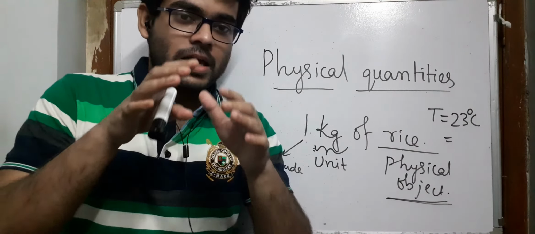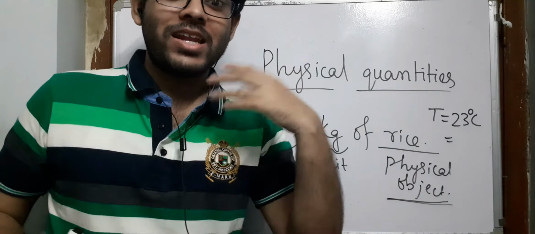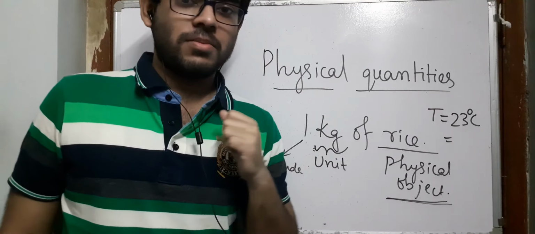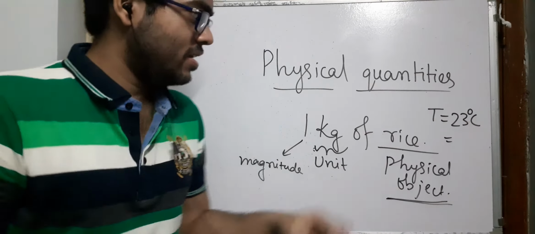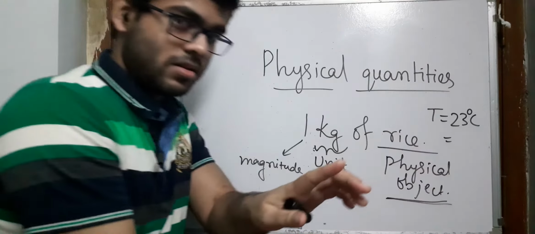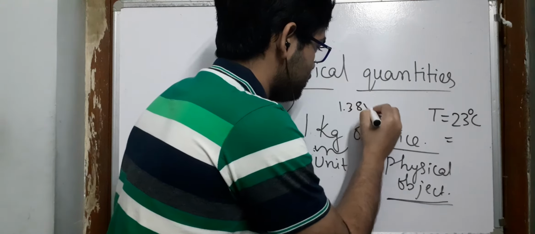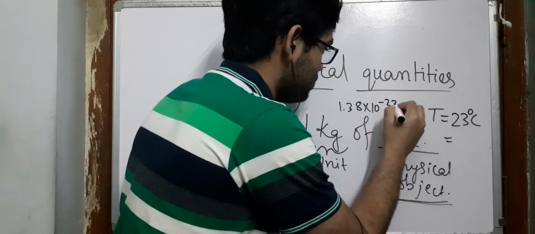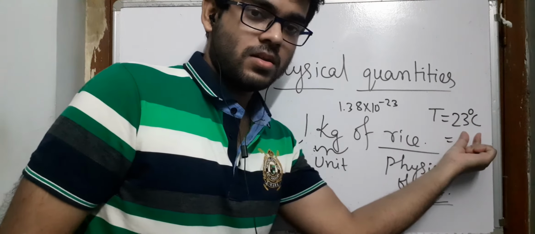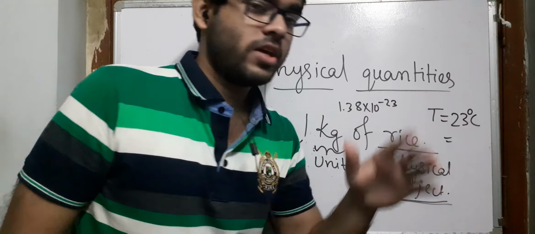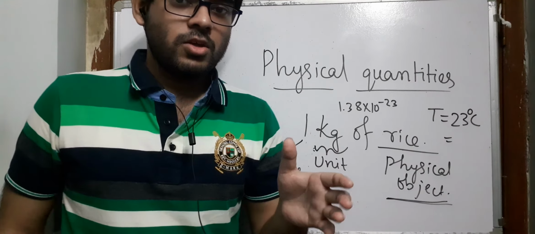So these gas molecules will have an energy equivalent to its temperature, and that energy is a number. I will provide you with that number, and you have to multiply this number with this number to get the energy.